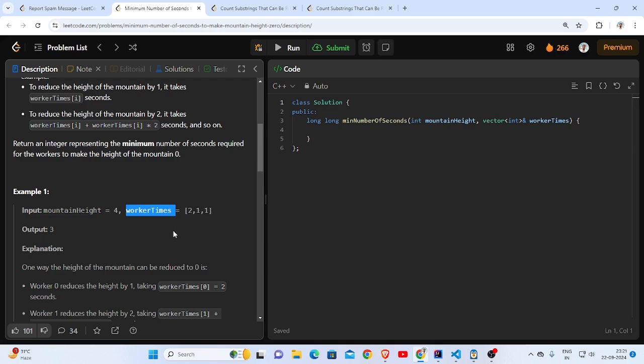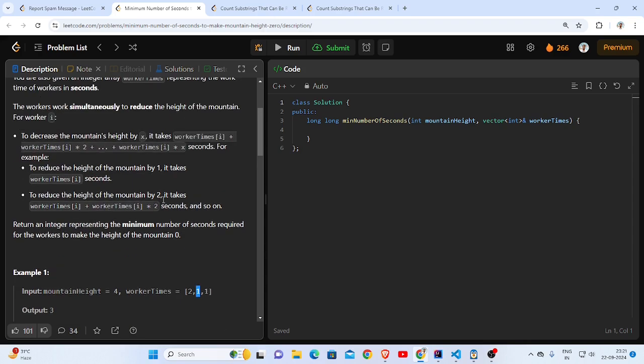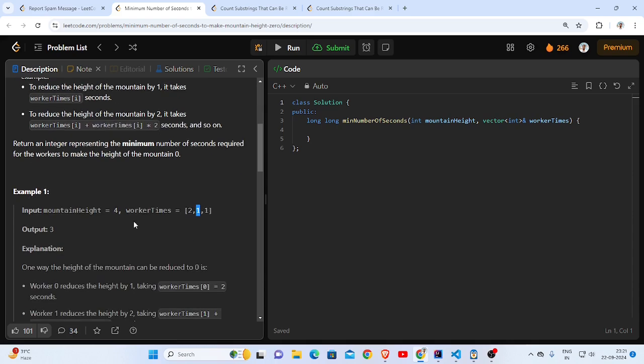Well, there are multiple ways to solve this problem. I'm going to show two ways to solve this. The first way is, if we choose a worker and we have to minimize the time, then I'm going to choose a worker that is faster. Suppose I choose 1 because this is a faster worker.